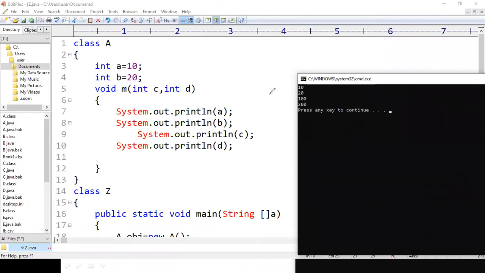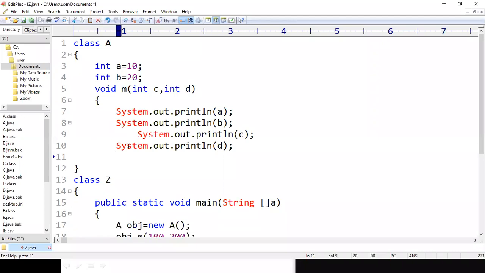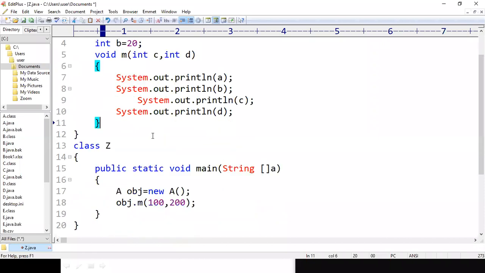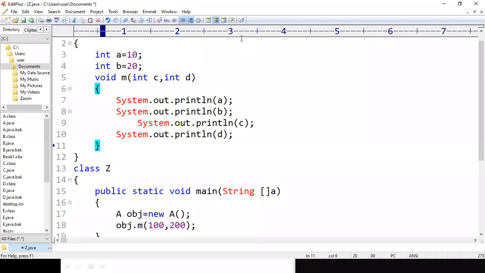Because here int c is assigned 100 and d is assigned 200.